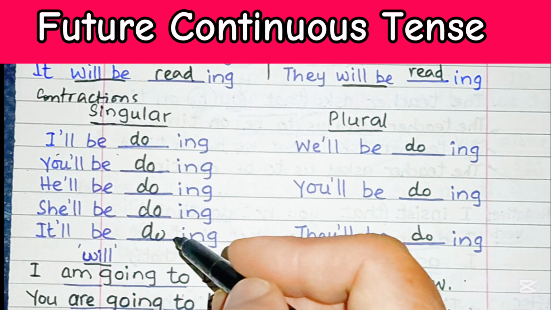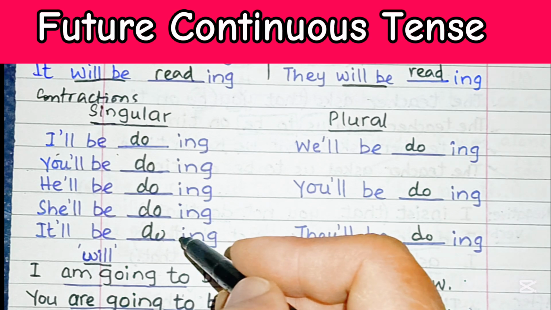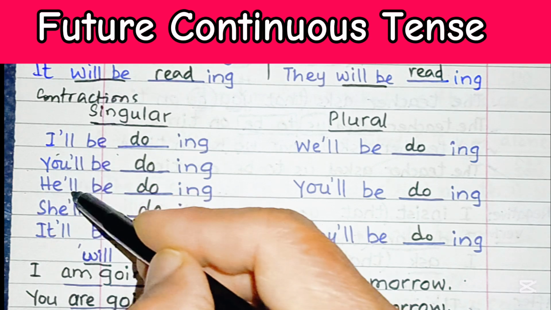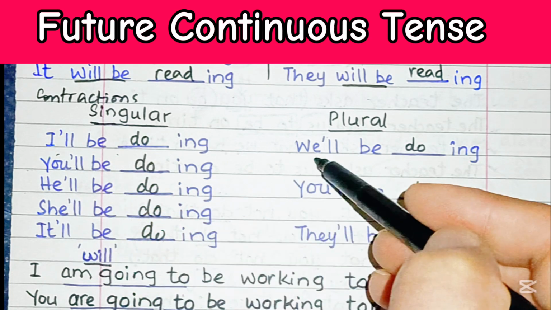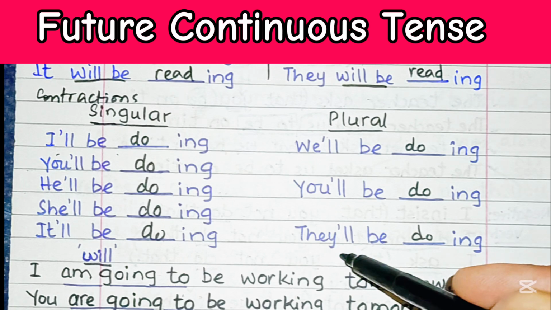It's important to pronounce the contractions properly, so let's go through each of these first. I'll, you'll, he'll, she'll, it'll, we'll, you'll, they'll. So these are the correct pronunciations.